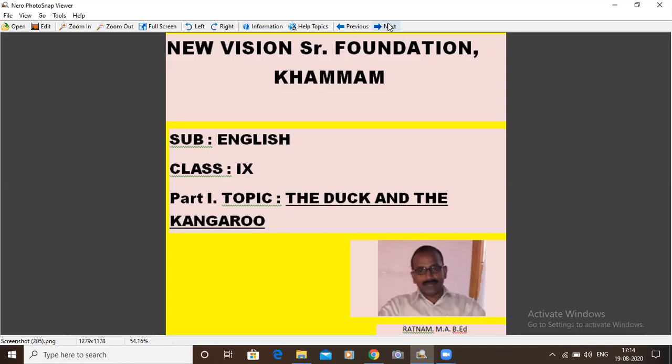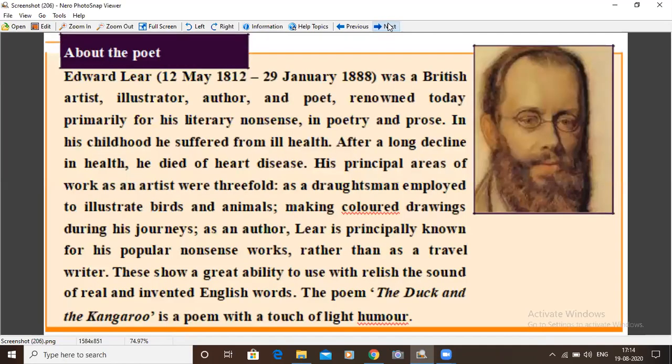Okay, before we proceed, let us know a little bit about the poet Edward Lear, born on the 12th May 1812 and died on 29th January 1888. He was a British artist, illustrator, author, and a poet, renowned today primarily for his literary nonsense in poetry and prose.